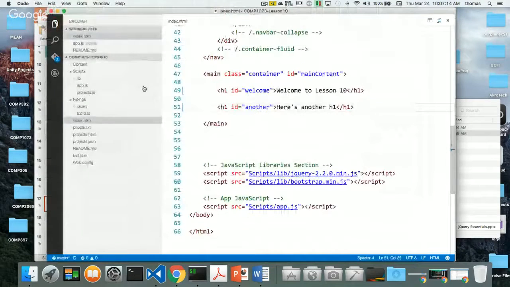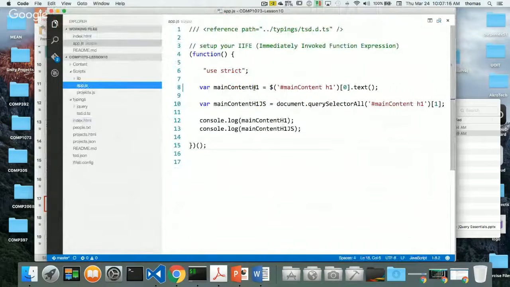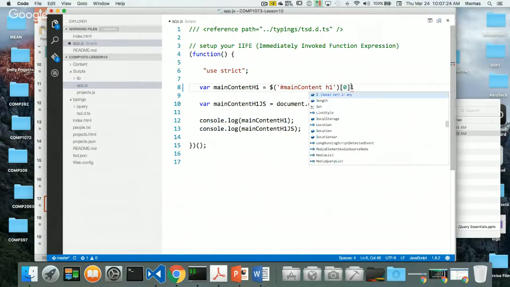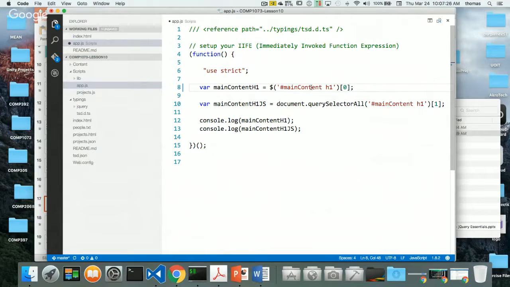Let's go back to my code. So here's my main content h1. Let's make some other ones. So we'll leave these here, and we'll go back to this. This is actually the element that I'm returning, my first h1 element, the 0th h1 element that I'm getting back in main content. This I'm still leaving as traditional JavaScript. Let's just comment this out for now, so we can see the difference.